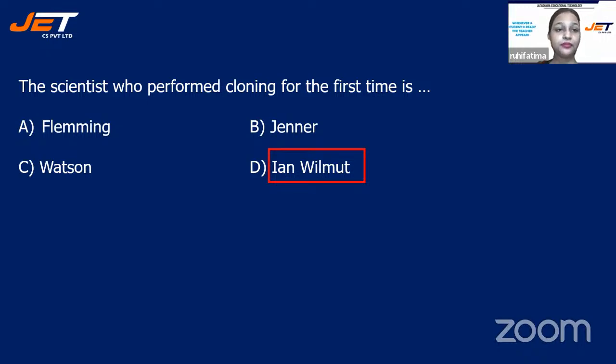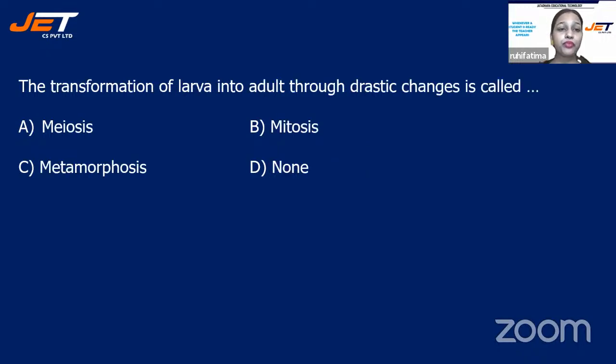All right. Next question. Transformation of larva into adult through drastic changes is called dash. And your options are A. Meiosis, B. Mitosis, C. Metamorphosis, or is it D. None?